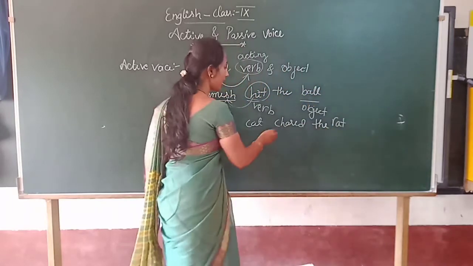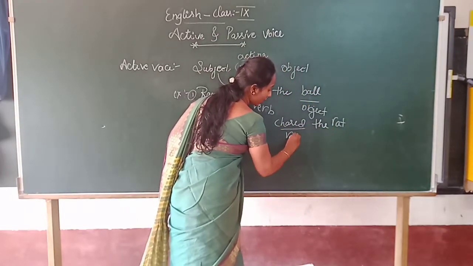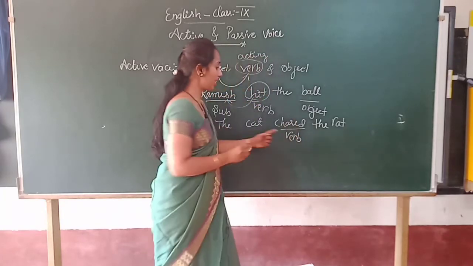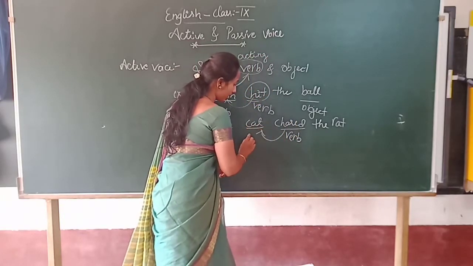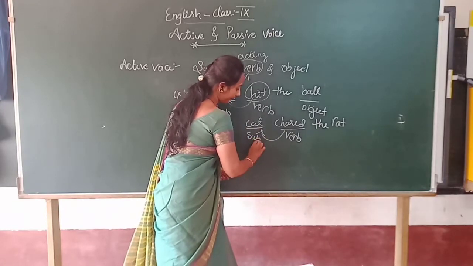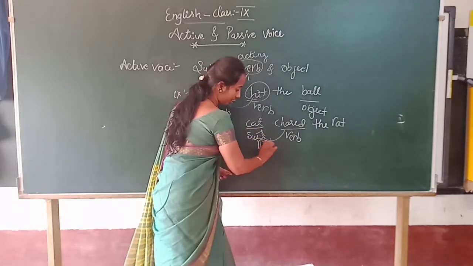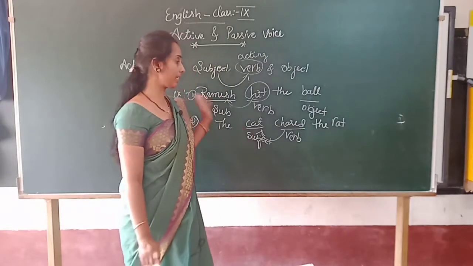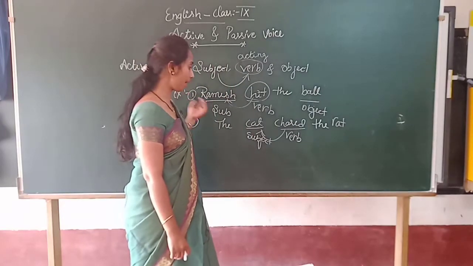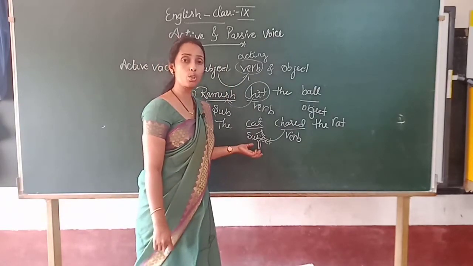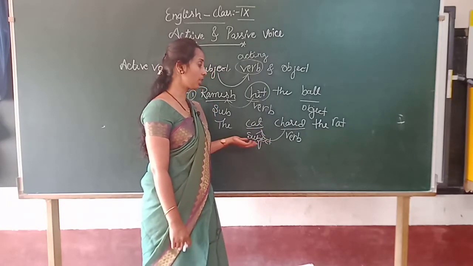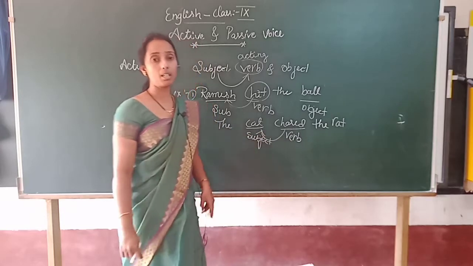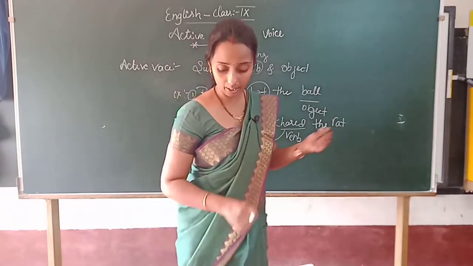Here chasing is the verb, the action or the activity, which is done by the subject, the cat. Is it clear? That is the active voice. Mainly active voice is used to show the activity of the subject or the action of a subject. Clear? That is the active voice.